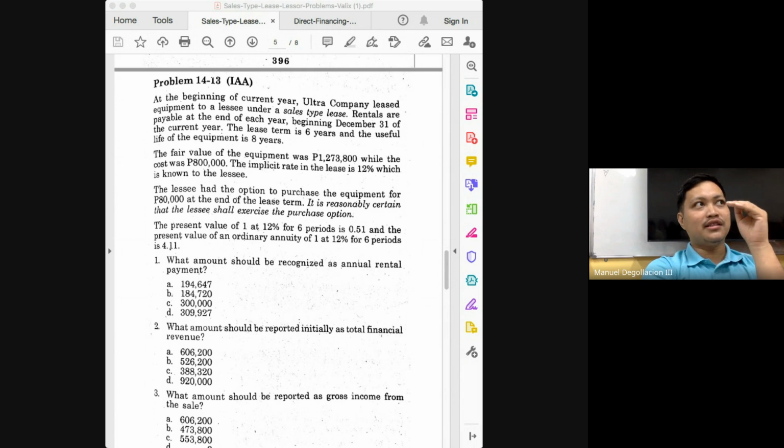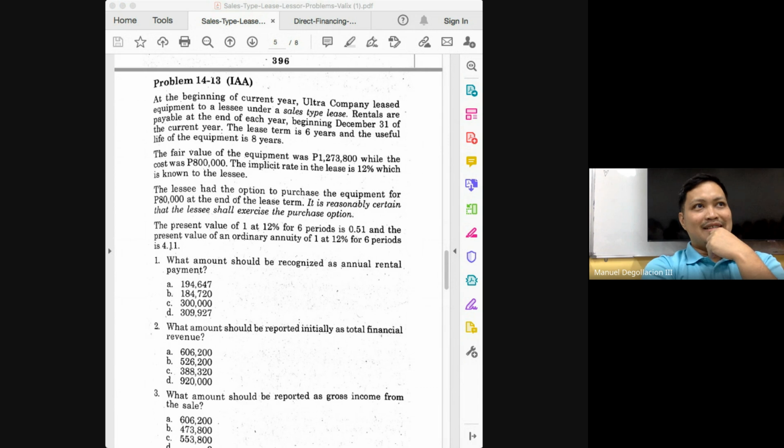What is the same for both types is that your net investment would be the present value of your lease payments. It's just that the net investment in direct financing is the cost of the asset, while in sales type, the net investment would be the sales price or the fair value. The cost in sales type is given for you to determine the gross profit.